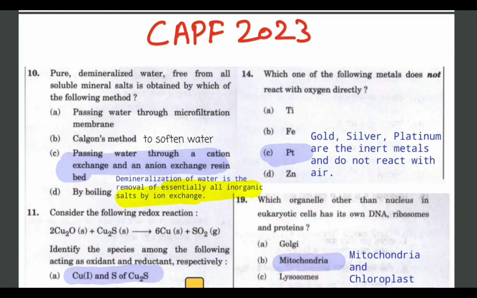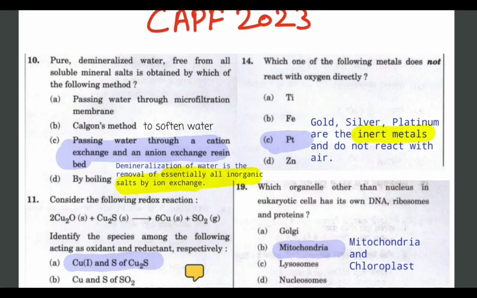Which one of the following metals does not react with oxygen directly? Here the concept of inert metal is applied, as gold, silver and platinum are the inert metals that do not react with air, which means oxygen. So the correct answer would be platinum, option C. Value addition: gold, silver and platinum do not react with air.